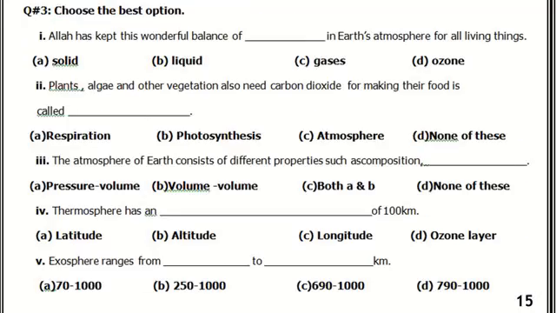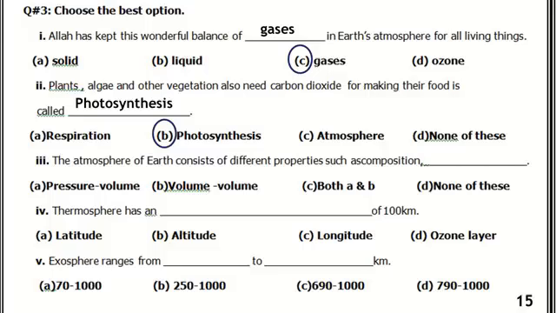Next we have question number 3, choose the best options. Number 1, Allah has kept this wonderful balance of dash in Earth's atmosphere for all living things. Wonderful balance of gases. So all of you circle this one. C option is correct. Number 2, plants, algae and other vegetation also need carbon dioxide for making their food, called photosynthesis. B option is correct.